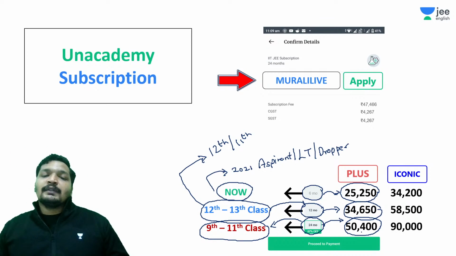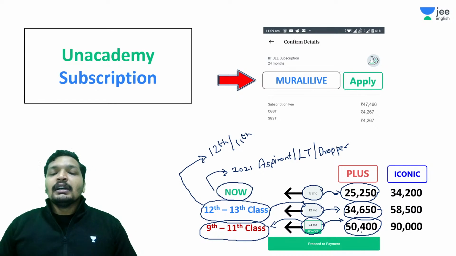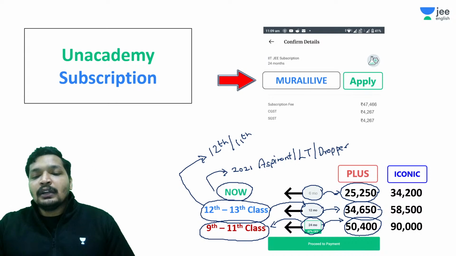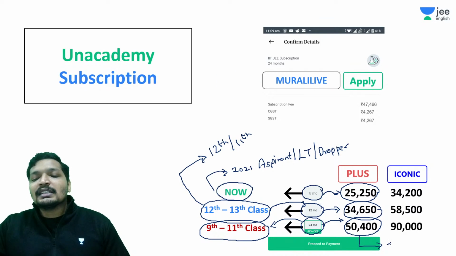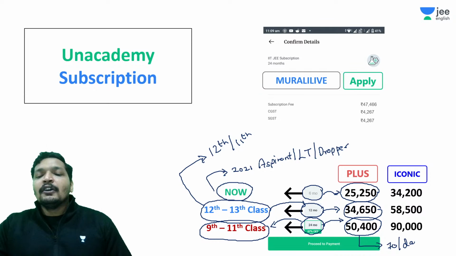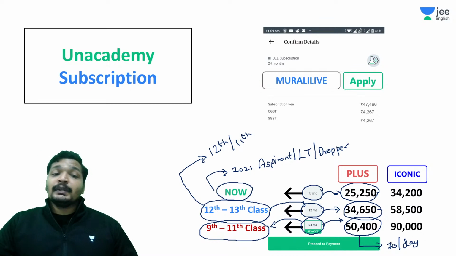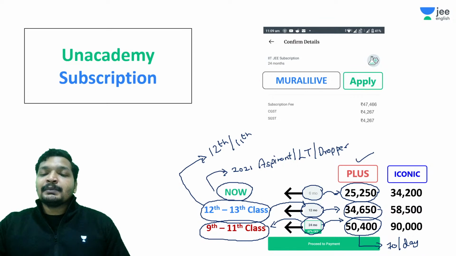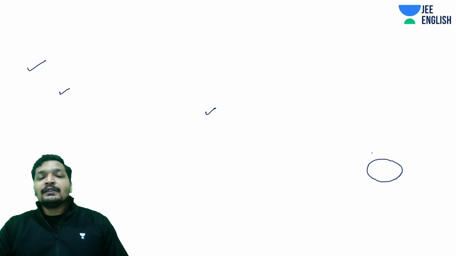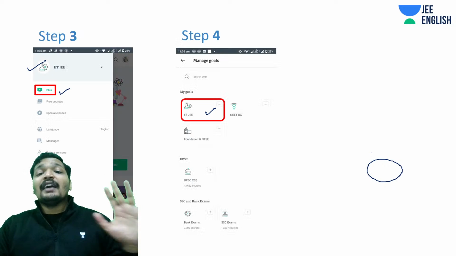But students who are just fresh into 10th class or 11th class may require 2 years, and this might be an ideal subscription for you, which is going to cost you less than 70 rupees a day. Okay, 50,000 for 2 years, basically 50,400 for 2 years, like 25,000 for a year. And this is our plus subscription, where you get access to all these features.